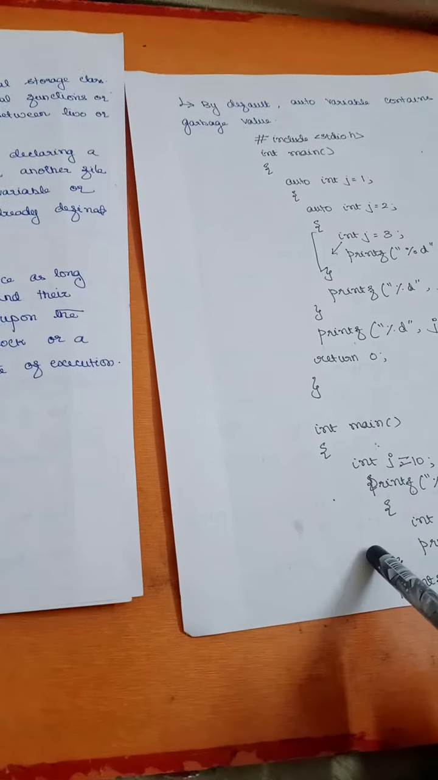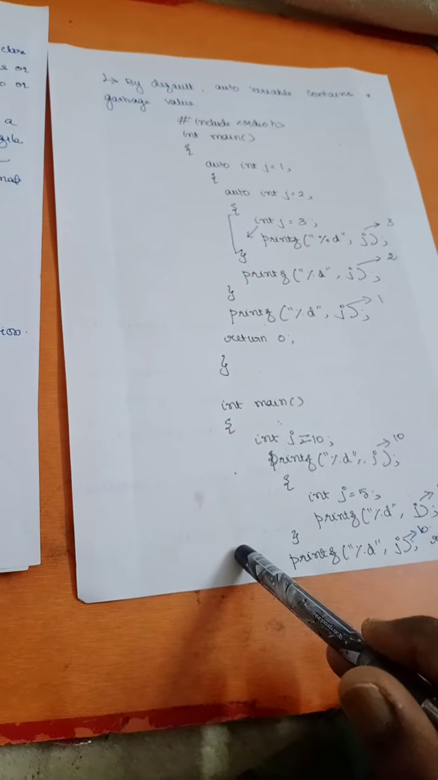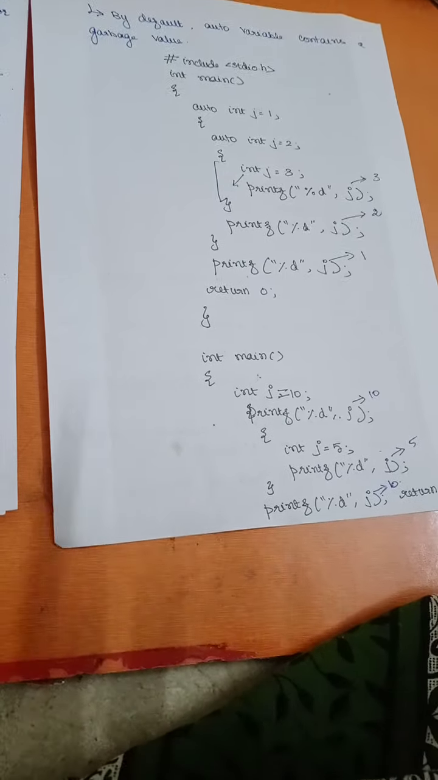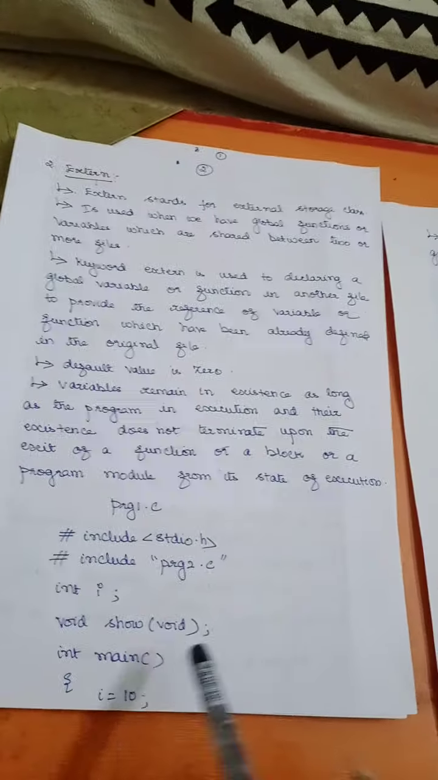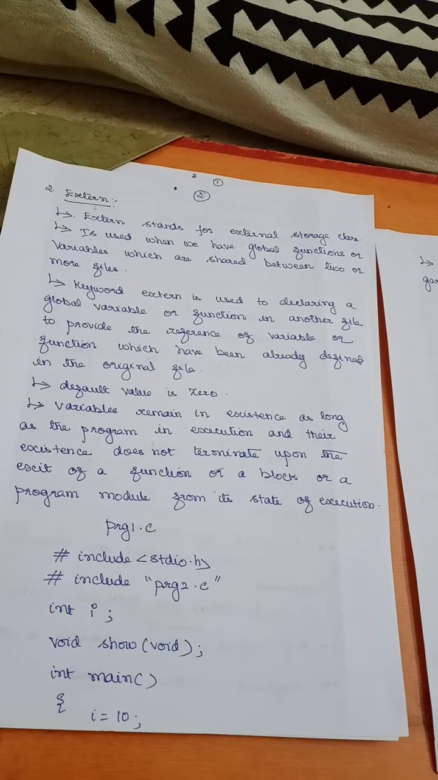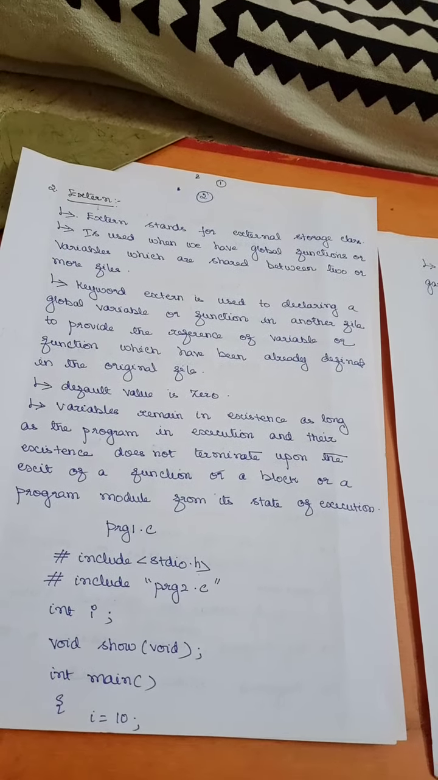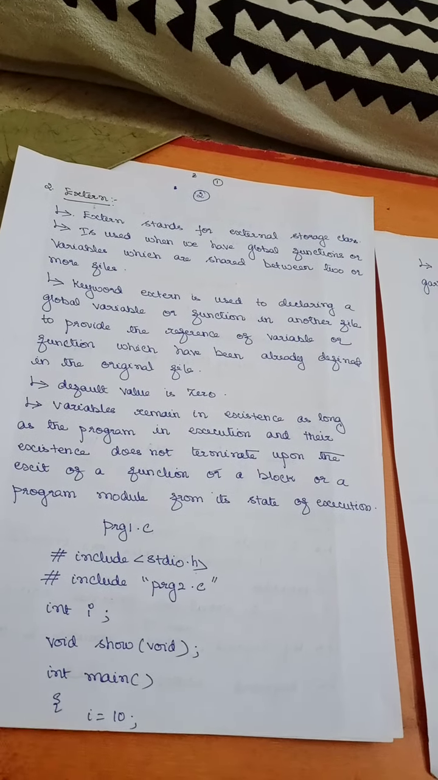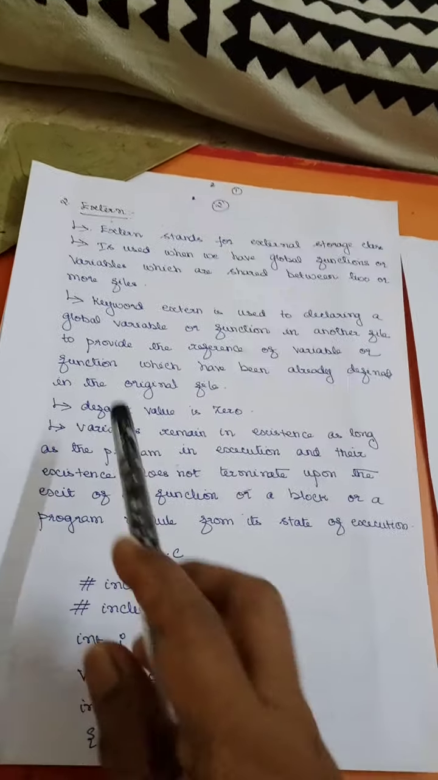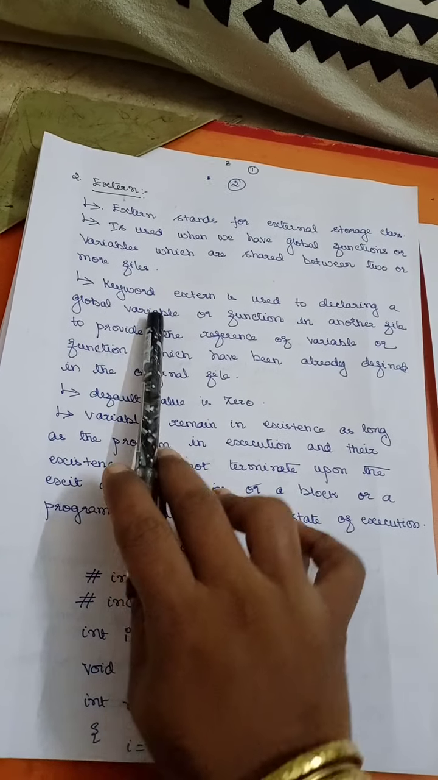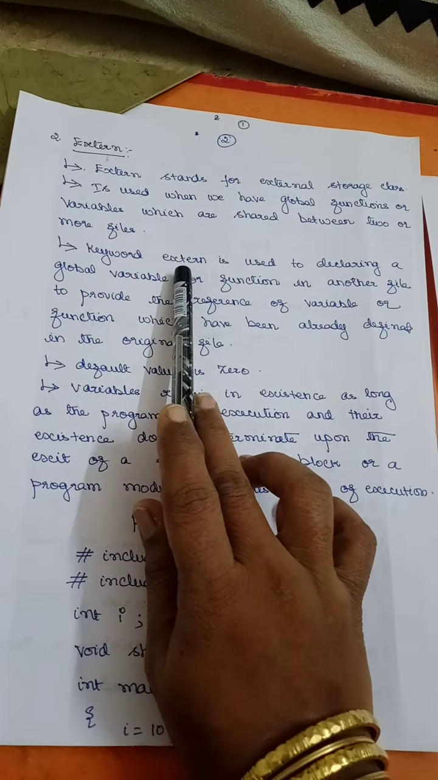So auto means it is going to be a local one that is available only within the block or a piece of code where it is being declared. Extern means, from the name itself, it is clear that it is going to be external. So I can share this particular variable between two or more files, right? And whenever I want to represent this particular variable, I need to use the keyword extern.